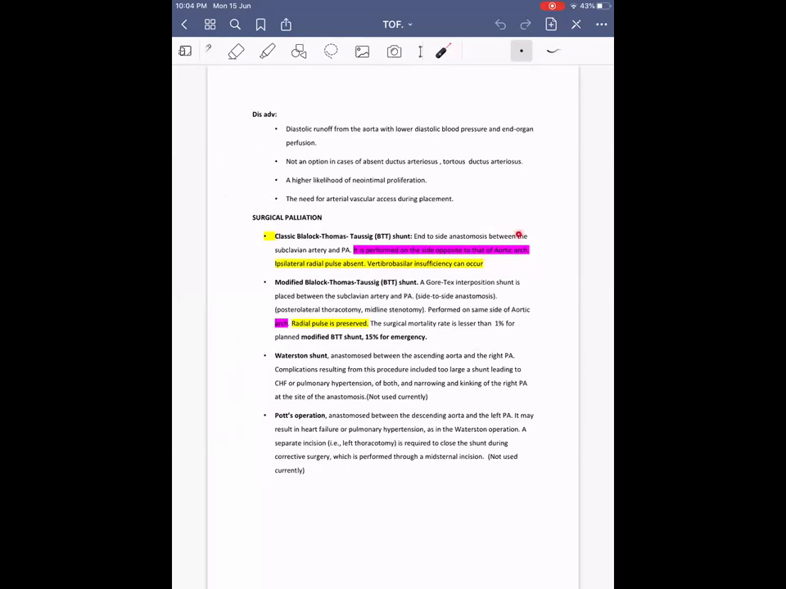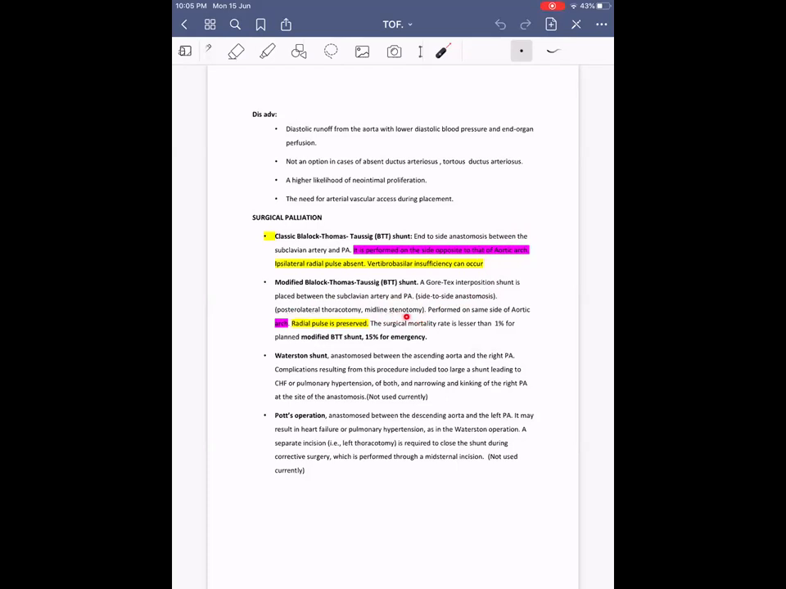Classical BT shunting is done on the side opposite to that of the aortic arch, because we need to mobilize the subclavian artery. The subclavian artery on the contralateral side originates directly as a branch from the aorta and will be longer, thus it can be easily mobilized. Whereas in the case of the modified BT shunt, there is no need of mobilizing the subclavian artery, and it is commonly done on the same side of the aortic arch through posterolateral thoracotomy or midline thoracotomy.